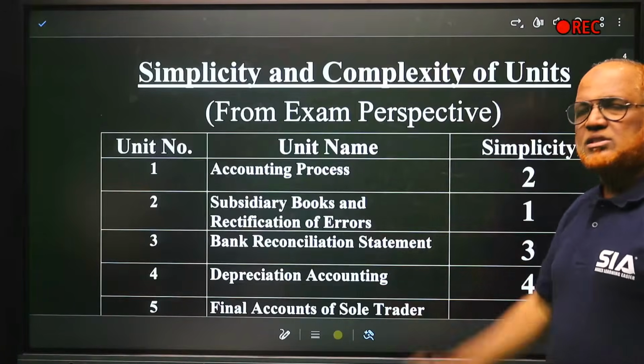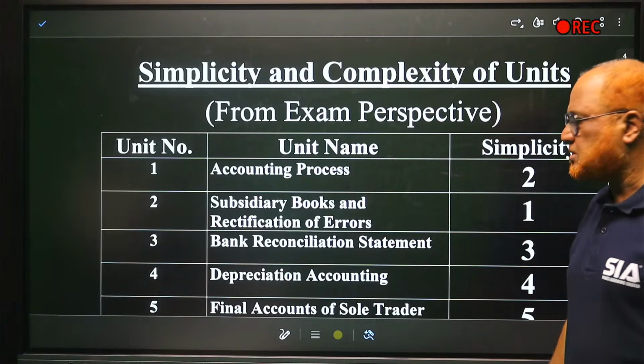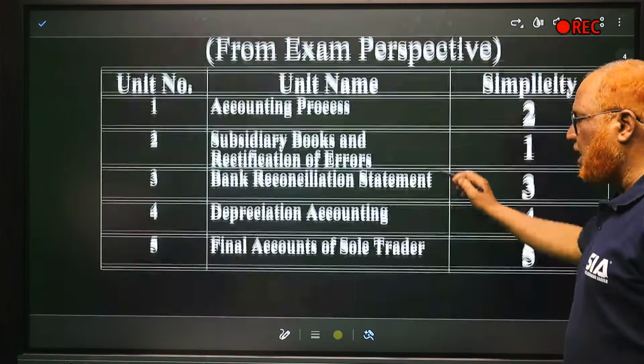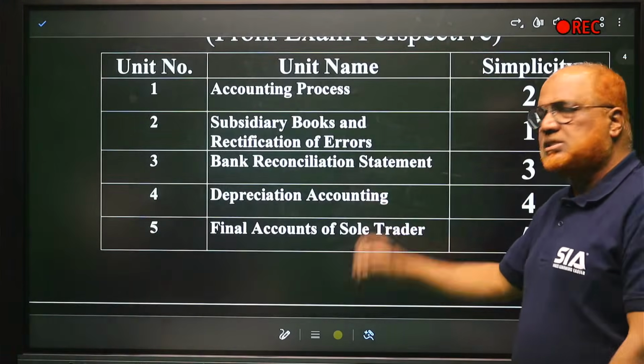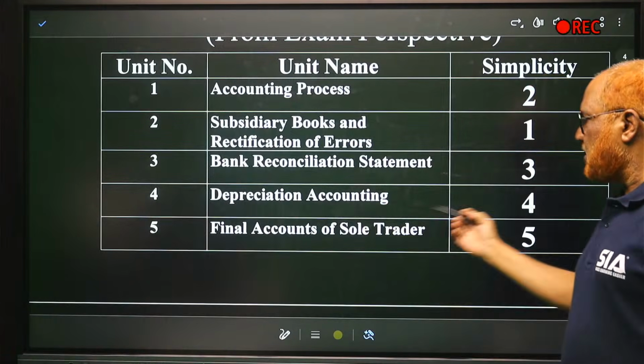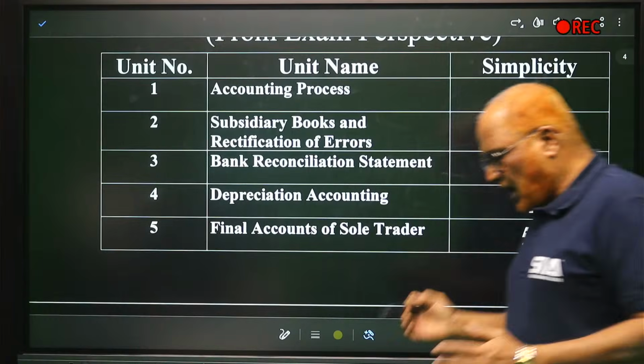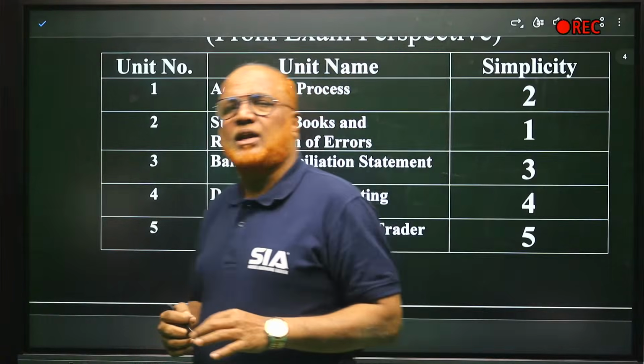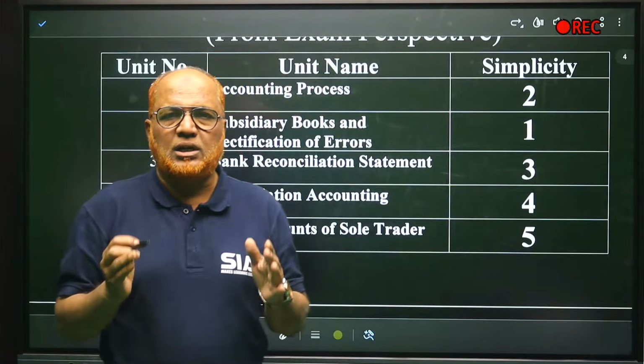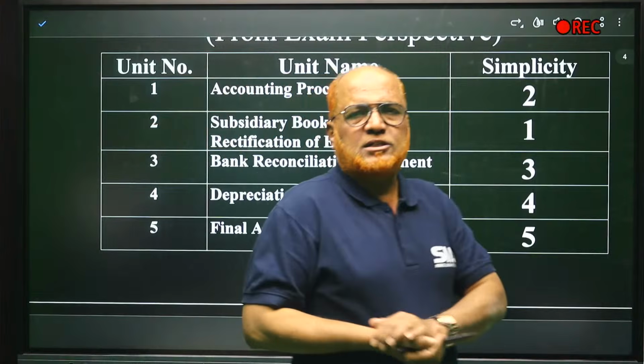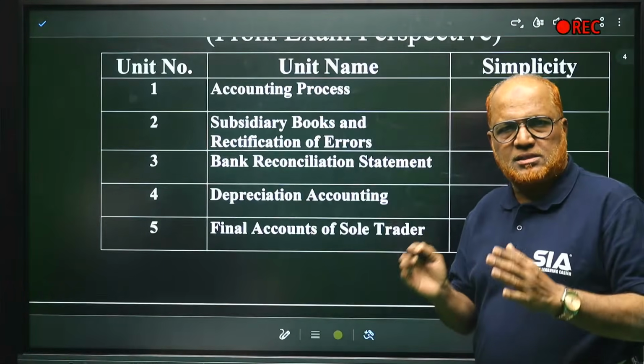Second rank for the first unit, that is accounting process. Third rank will be for BRS, bank reconciliation statement. Fourth rank is for depreciation. And last, fifth rank I have given for financial statements of sole trader. Each unit I am going to cover in this session.